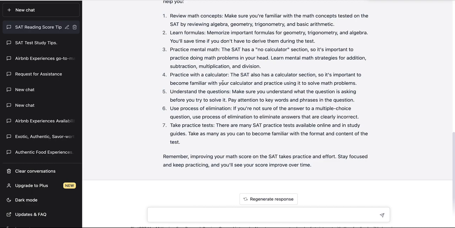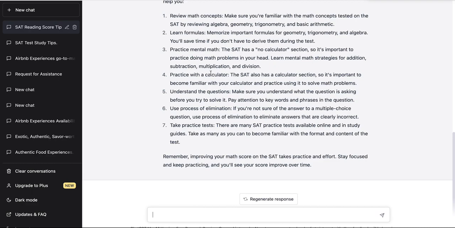It says learn formulas. Yes, I think the formulas would be provided to you, at least the ones that they think you may need. Some of those may be provided to you, but I think learning and familiarizing yourself with these concepts will help you a great deal in terms of navigating test day and cutting the time it may take you to flip back and forth between the formula sheets, right? So that's definitely good.